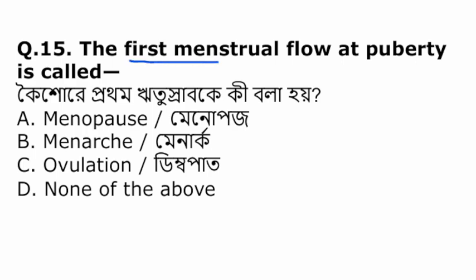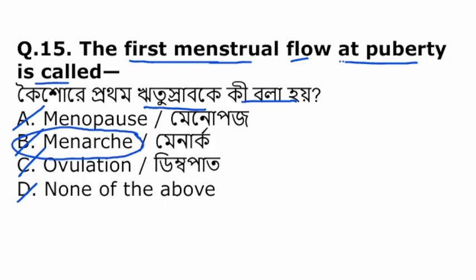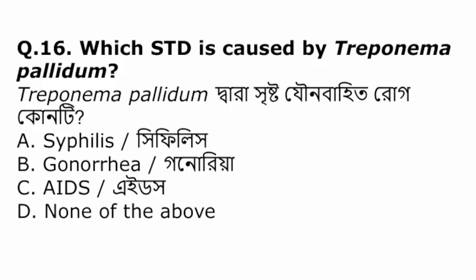The first menstrual flow at puberty is called, menopause, menarche, ovulation, or none of the above. The first menstruation cycle is known as menarche, that occurs during the puberty in females.